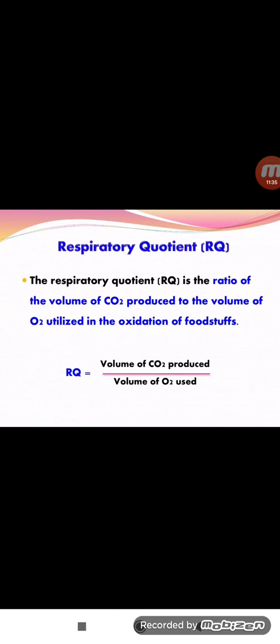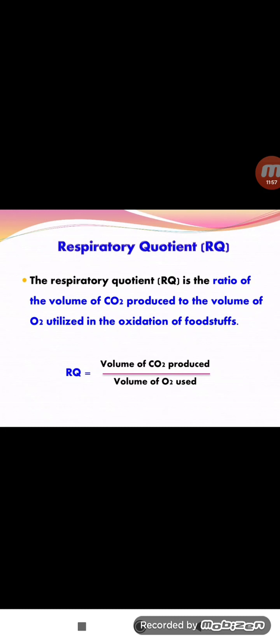CO2 elimination means production of CO2, and how much CO2 is produced depends upon the O2 molecules. How many O2 molecules are involved in the synthesis of CO2? This is known as the respiratory quotient.